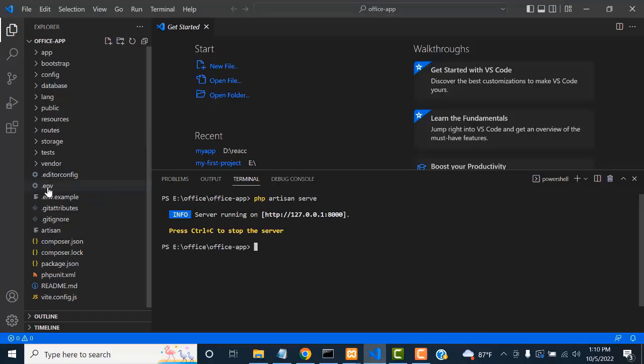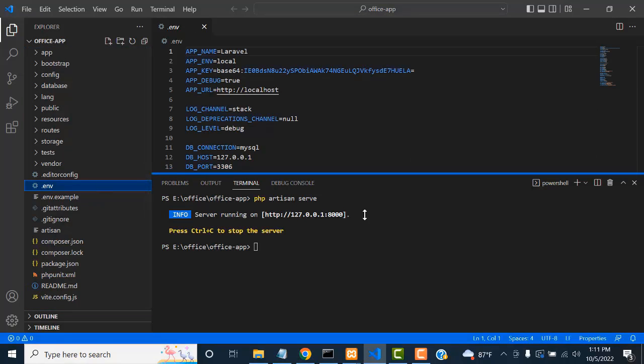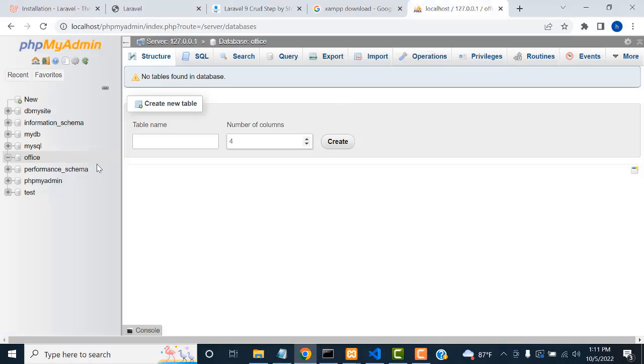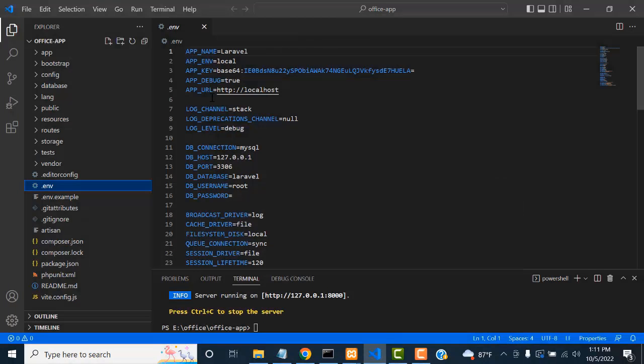So where's the env file? Here is the env file. You click on the env file. What's the database you have created? You go and see, Office. So back to your project. This is your project. You can see there is a MySQL configuration section. DB connection, MySQL. This is the host. This is the port. This is the database name. Root. All the things are there. Here I'm going to change the DB database name to the database you have created, which is Office. You already created Office. That's the thing you have to do.